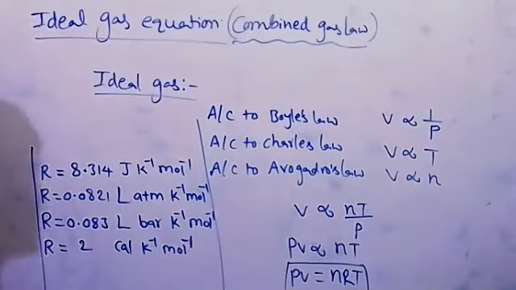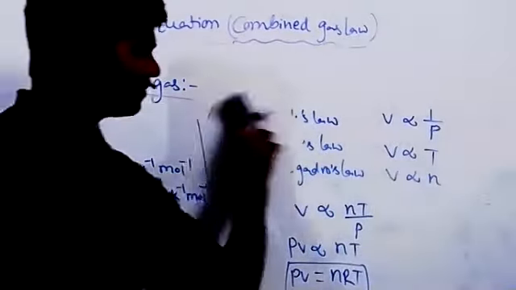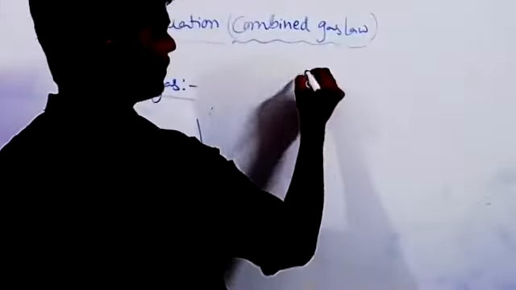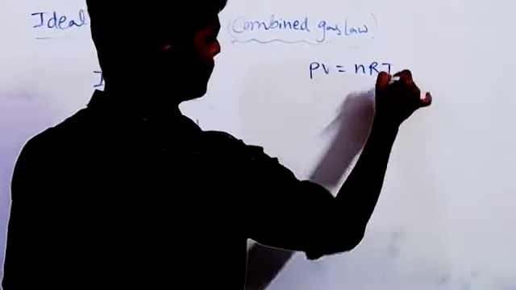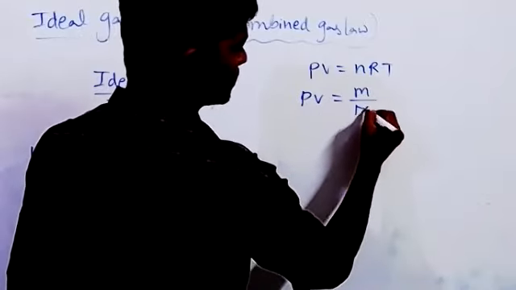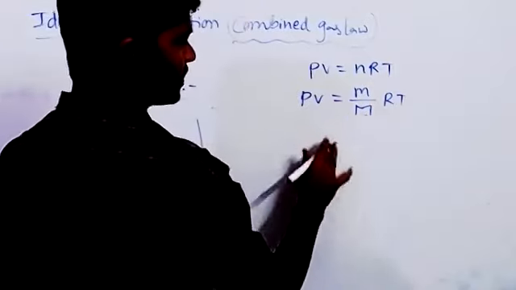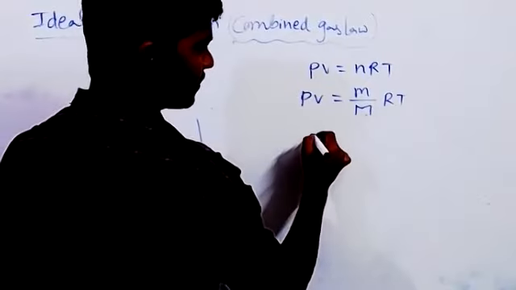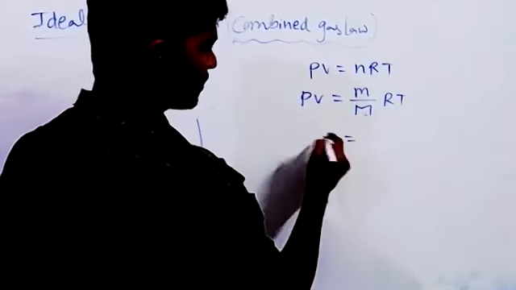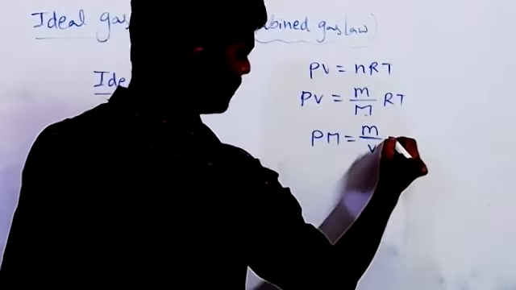Okay, next, the density-pressure relation. That is derived from the ideal gas equation only. PV is equal to nRT. Instead of n, the number of moles is the mass of gas by its molar mass, so PV is equal to (m by M) RT. Moving M to this side, PM is equal to m by V into RT.